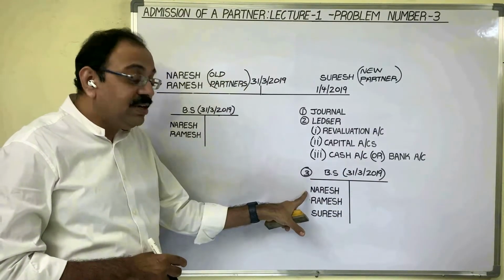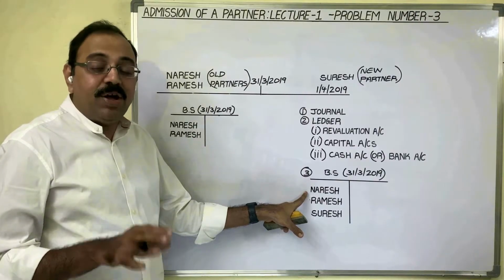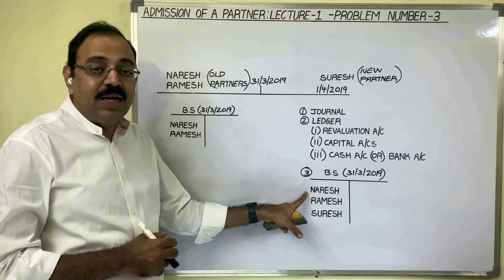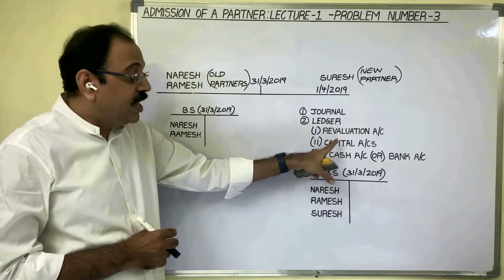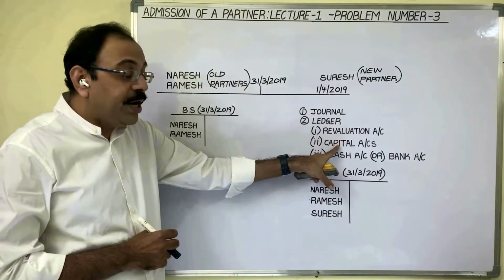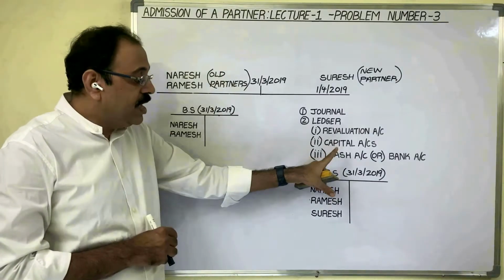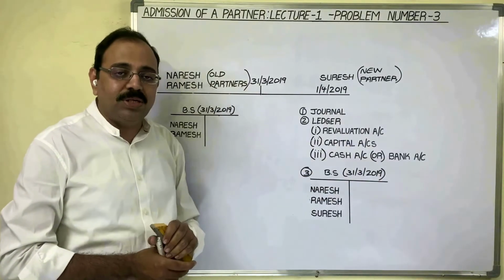Directly new balance sheet we cannot prepare. For preparation of this balance sheet, we need the help of these three accounts: revaluation account, capital accounts of three partners, cash account or bank account.